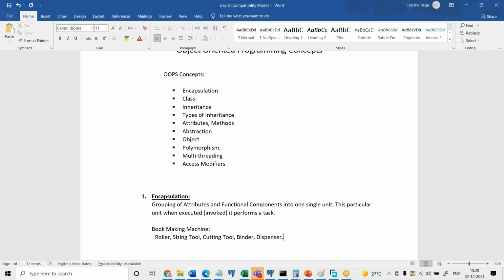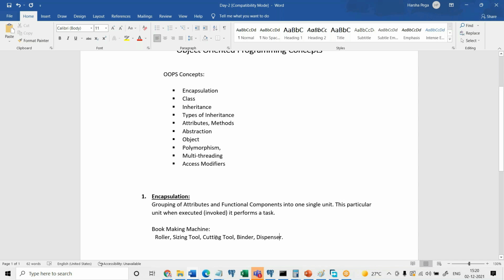Now these are the individual components, the different functional components of the bookmaking machine. Roller, sizing tool, cutter, binder, and dispenser which is going to throw out the book, right?